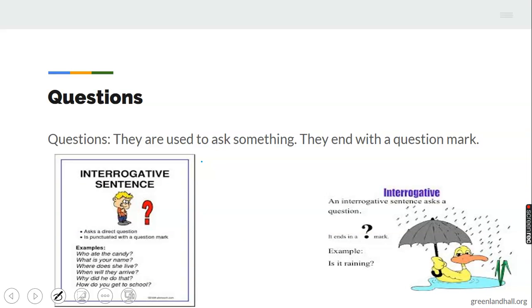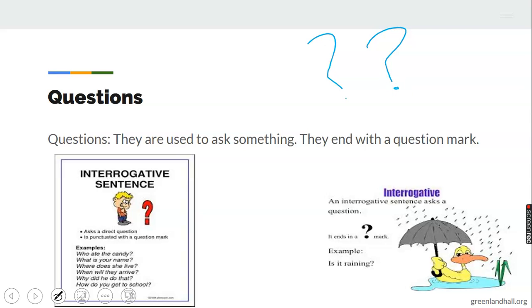Now we move to the next one. Questions. What are questions? Questions are used to ask something. They end with a question mark. For example, we have interrogative sentences. We can call them that if you want to, where you ask a question and someone answers you. Every question you ask should end with a question mark.